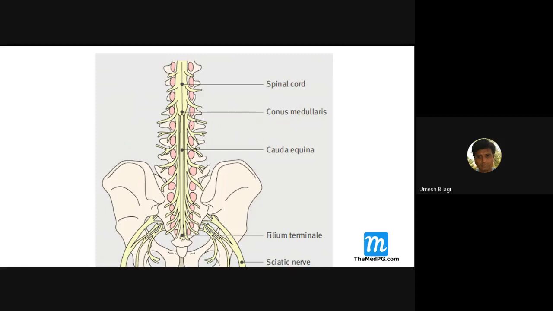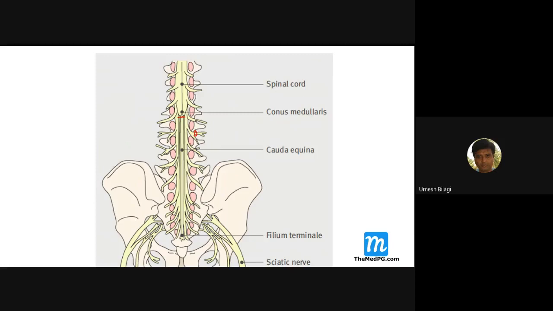After L1, the spinal cord ends, and the spinal nerves come out at their appropriate vertebral foramen only.